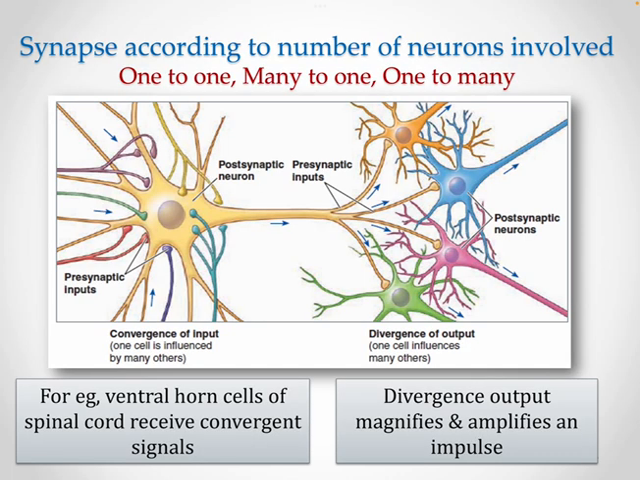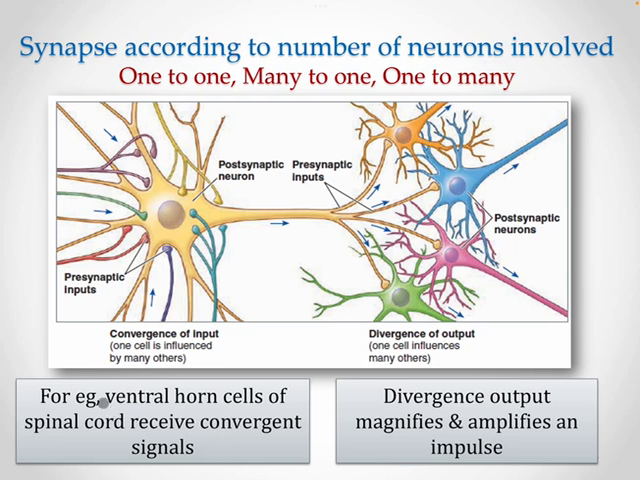Now the final way in which we can classify synapses is according to the number of neurons. It can be one to one, which is followed by the parasympathetic nervous system. It can be many to one, also known as convergence, in which one cell is influenced by many other cells or neurons. Or it can be one to many, in which one cell influences many other neurons.